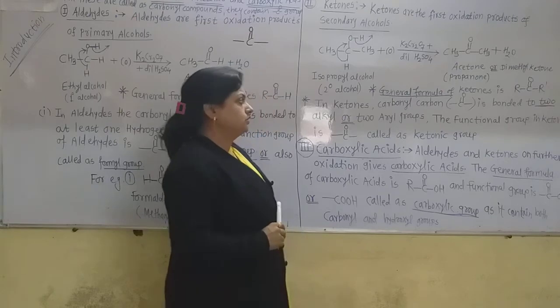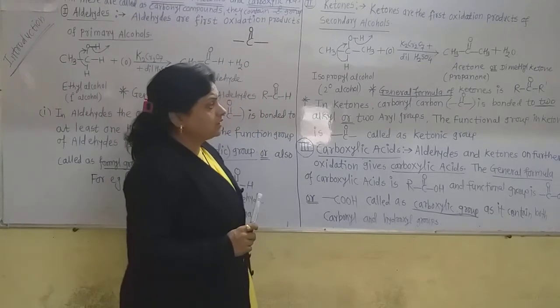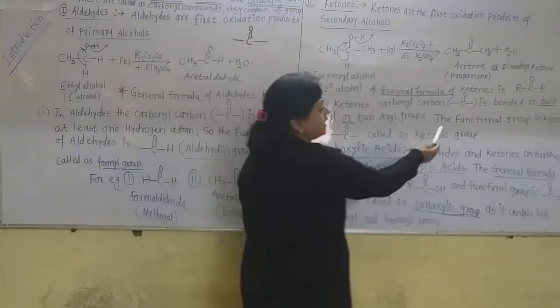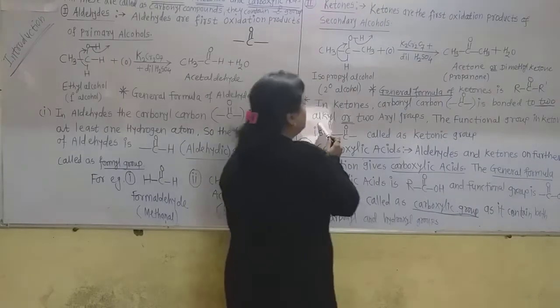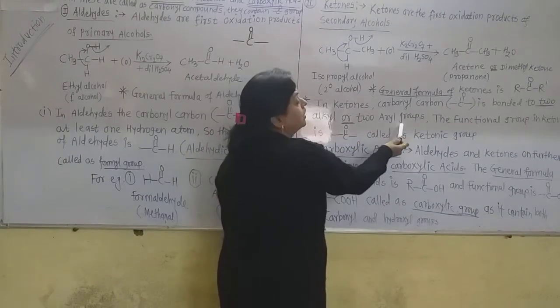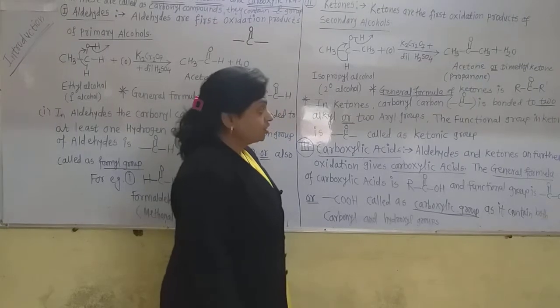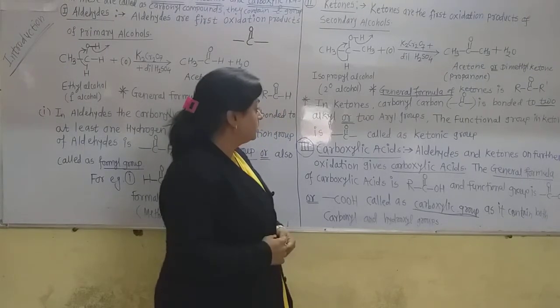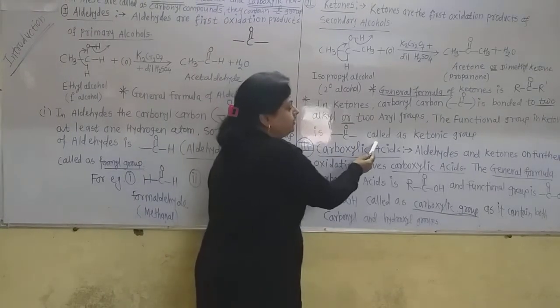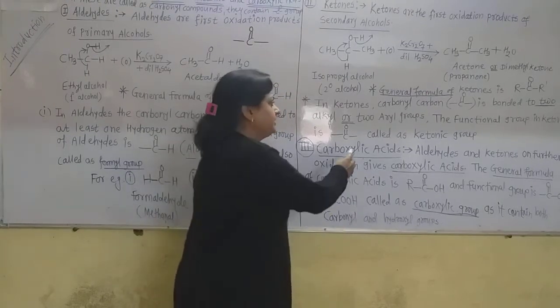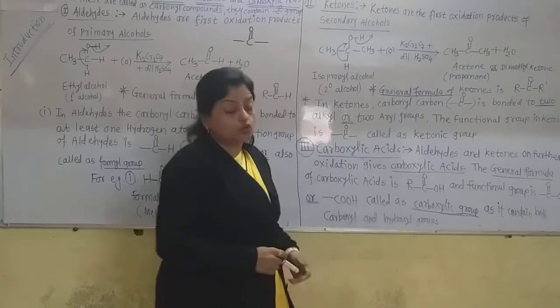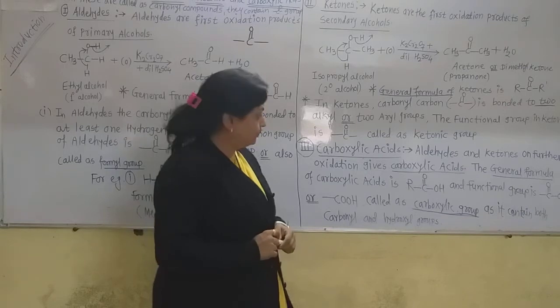Now in ketones, this carbonyl carbon is bonded to two alkyl or two aryl groups. The functional group in ketone is this ketonic group, C=O. It is also called the ketonic carbonyl group.